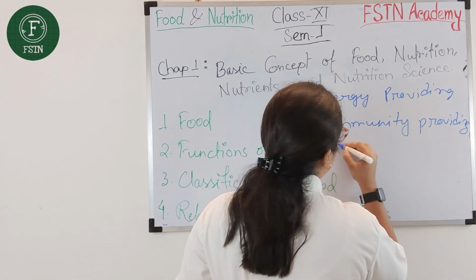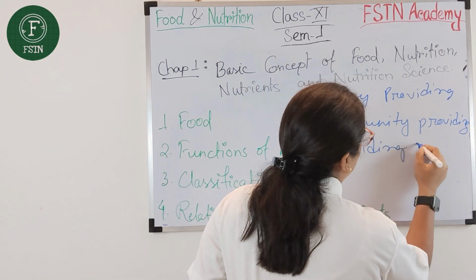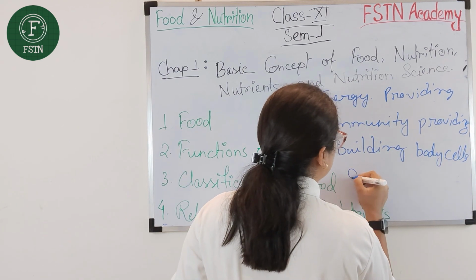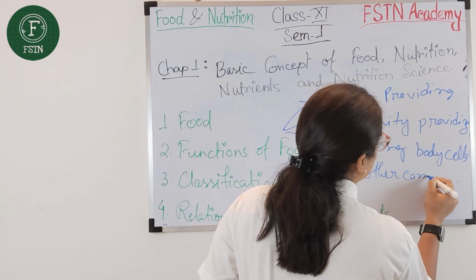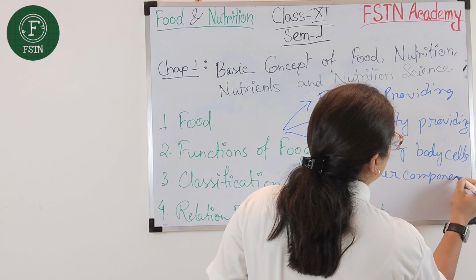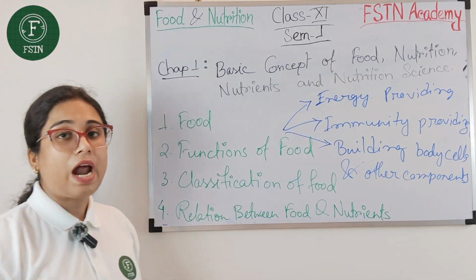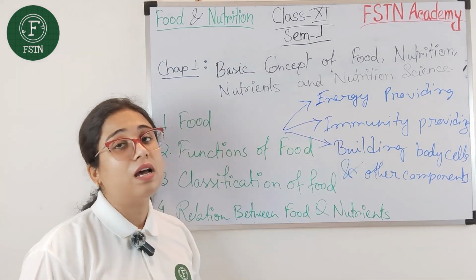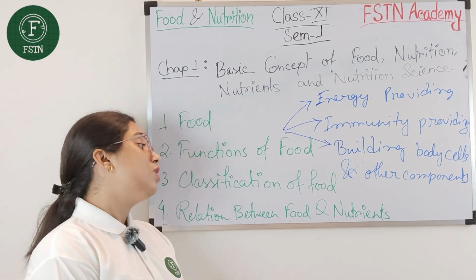It will help us to build body cells and other components. So every building block will be formed through food. And what are the components that actually perform these functions in our body?